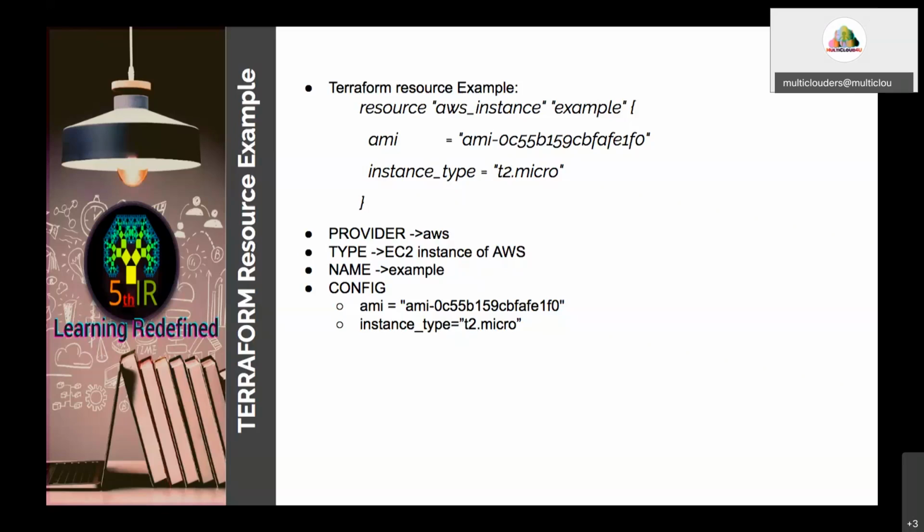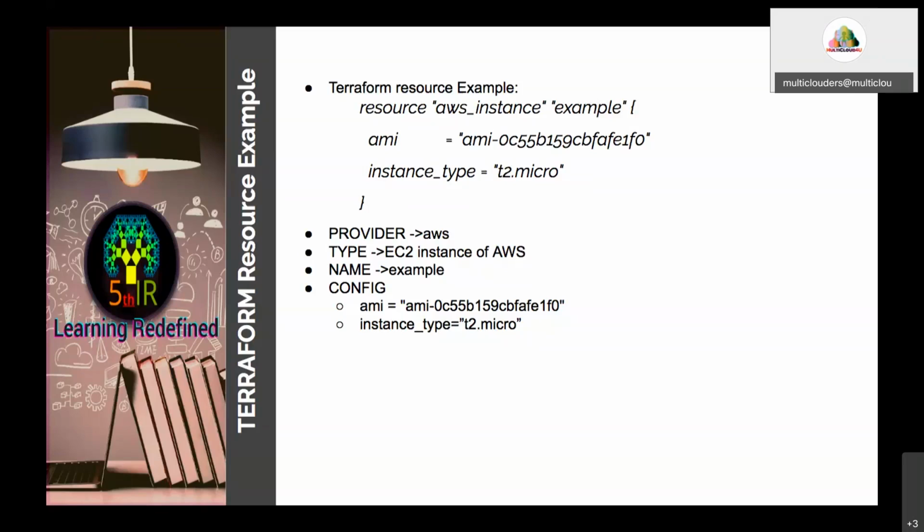Now move into Terraform variable. I hope that everyone knows about variables. In all the programming languages, in JavaScript or Java or C#, variables will be there. Similarly, in Terraform also, you can create a variable. Okay, now you see here.